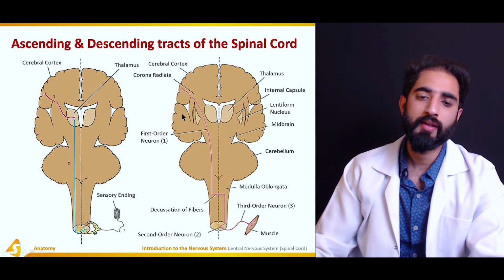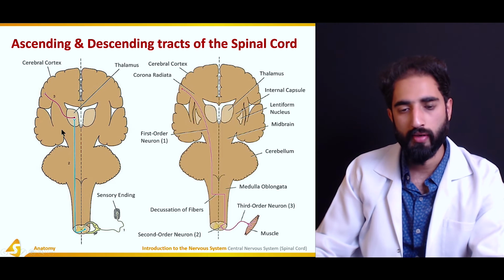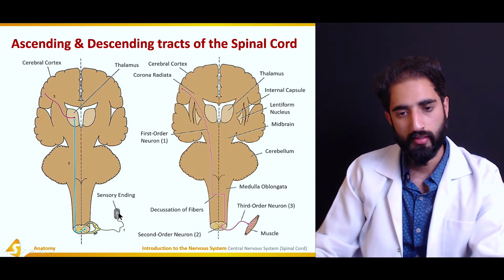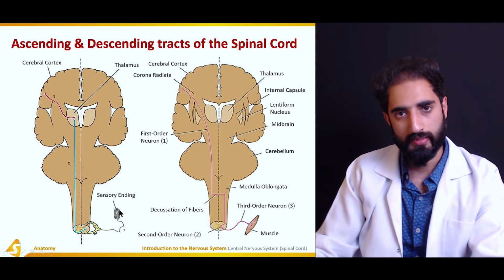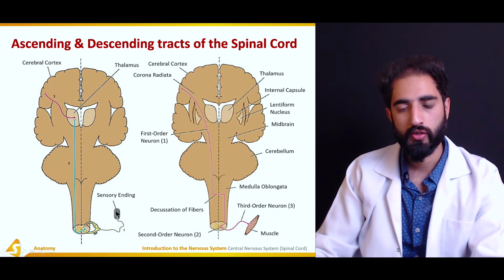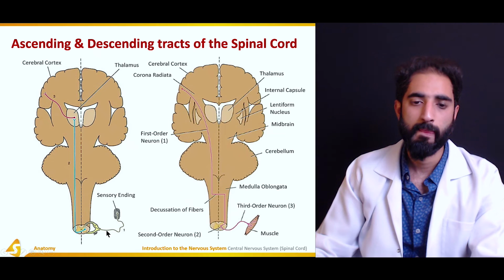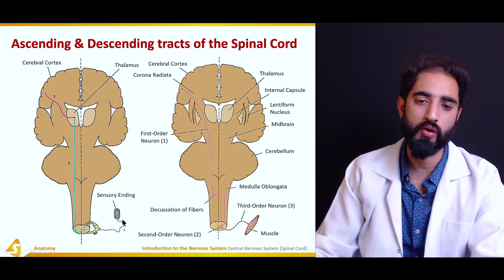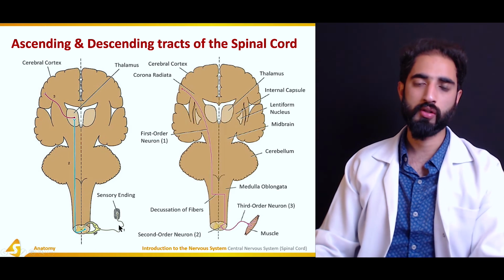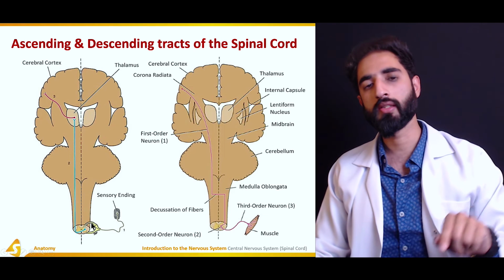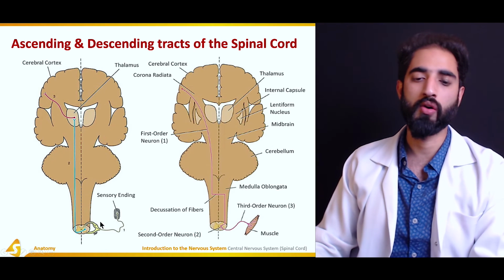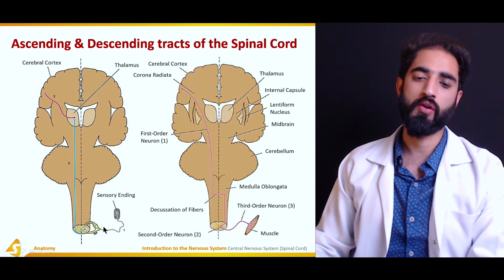So let's take this example. Here we have a sensory ending, and then there is a sensory neuron which takes the message from the sensory receptor to the spinal cord, and the cell body of this neuron is in the dorsal root ganglion. Now this is the first neuron in this series of neurons, so it is called the first order neuron.